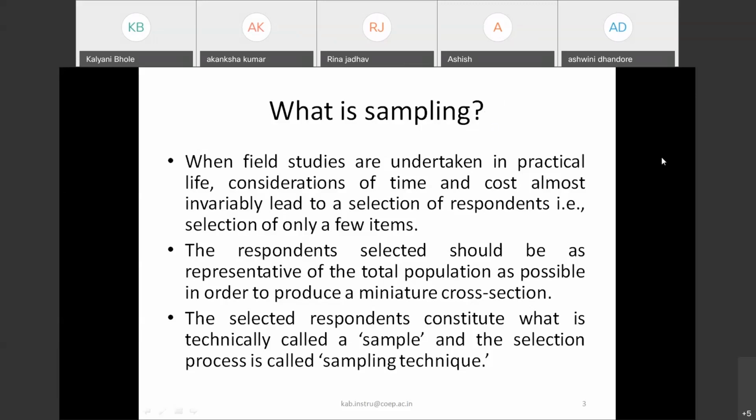So come back to the example. So this is the sampling. The respondents selected should be as representative of the total population as possible in order to produce a miniature cross-section. The selected respondents constitute what is technically called a sample, and the selection process is called the sampling technique.